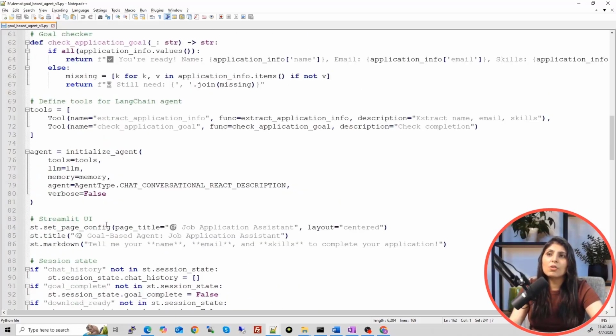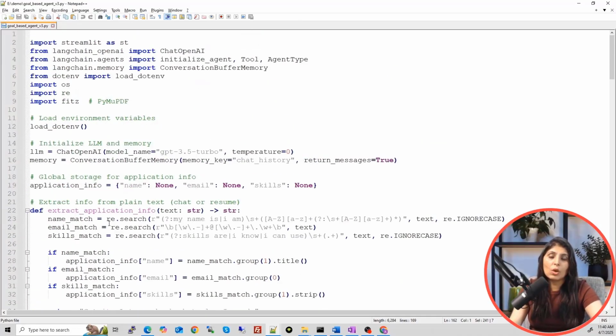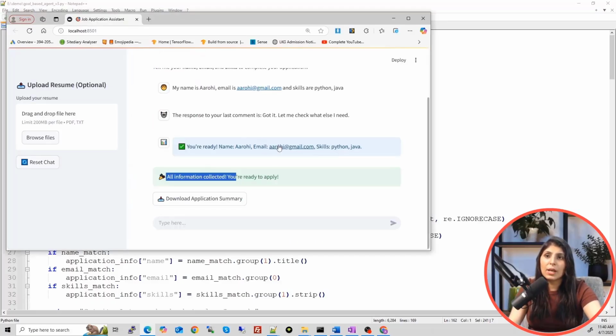So guys, this is how you can create your own goal-based agent, and instead of typing a message over here, you can upload a PDF file over here. Our agent will extract the data from that PDF file and then it will use those values as input also. So we can see that as well. Let me show you.